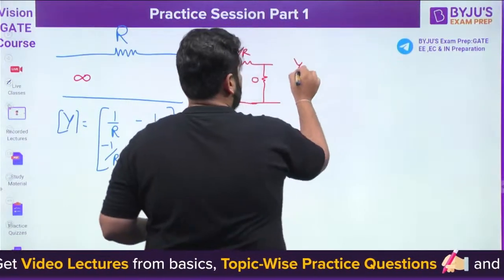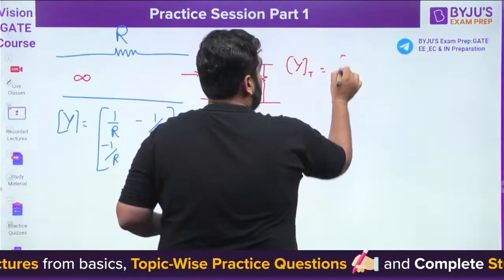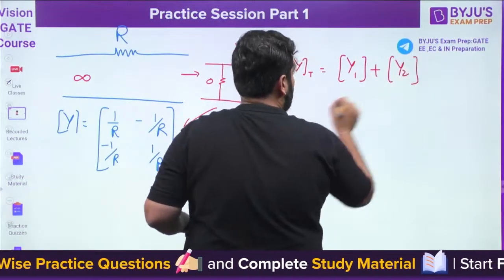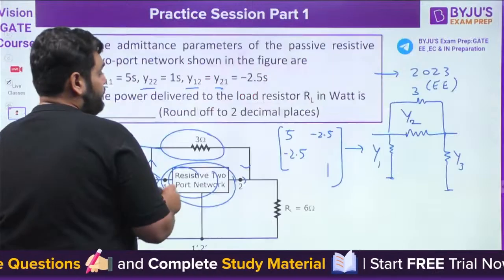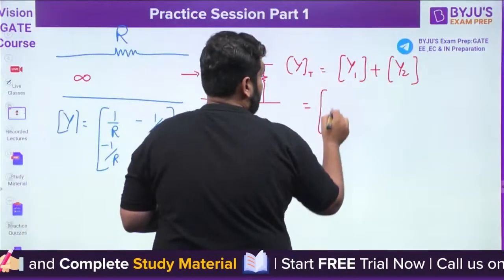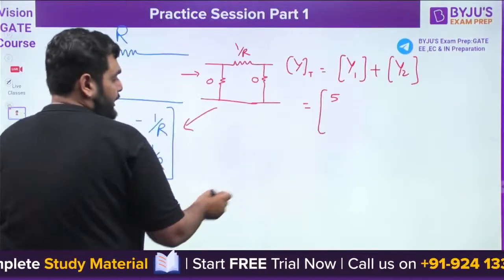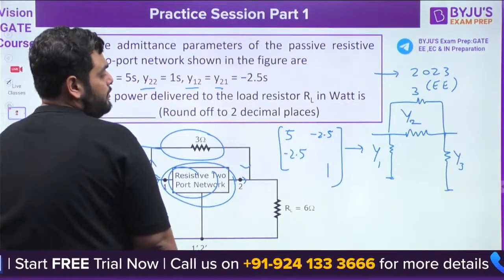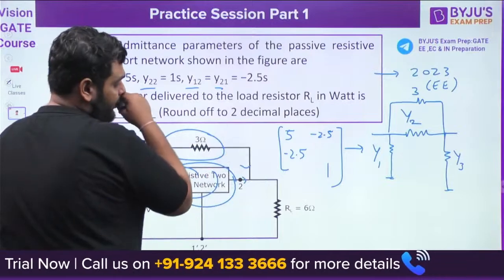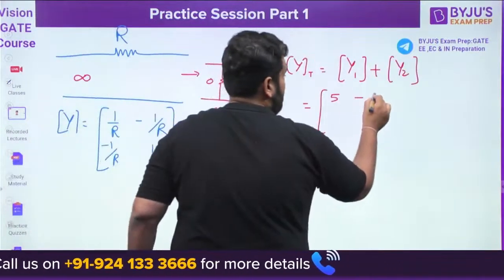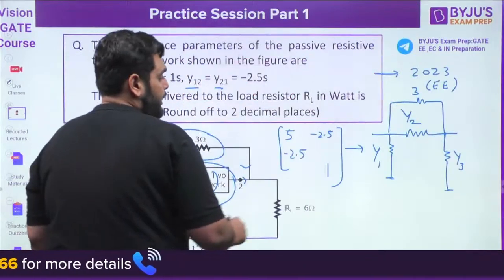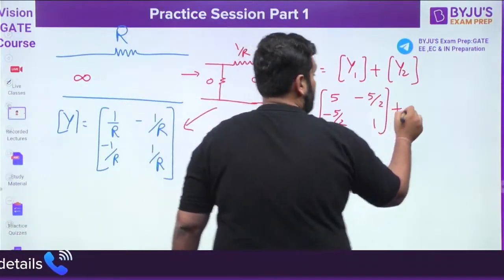So what will be the total y parameter? The total y parameter is the summation of y1 plus y2. Y1 is this: 5 by 2, minus 5 by 2, minus 5 by 2, 5 by 2.